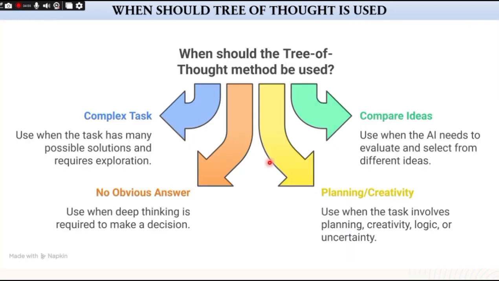Tree of thought is useful when the task is very complex with many possible solutions, so you want the AI to compare and choose from different ideas. And also you can use it when there is no single obvious answer or decisions must be made after deep thinking. And also you may use it when tasks involve planning, creativity, logic or uncertainty.